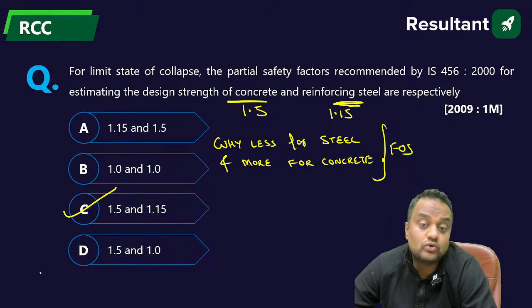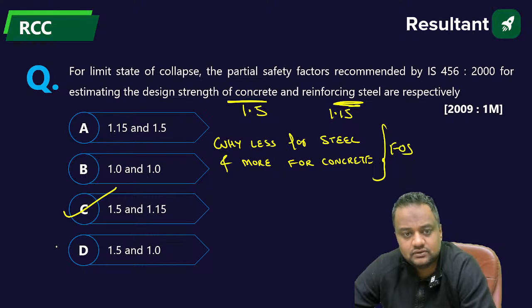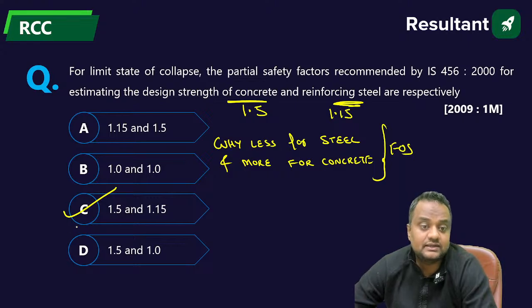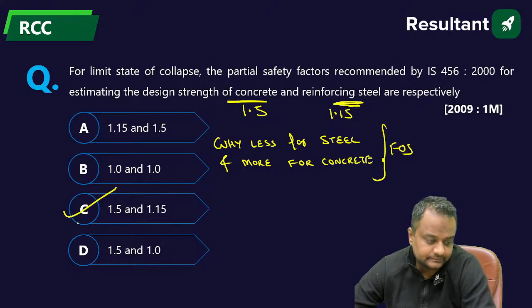Because, guys, steel is more homogeneous. Steel is generally made in factories, not generally, always made in factories, where the mixing, temperature, everything is perfect or near about perfect. But concrete is sometimes made by laborers at the site itself, so it is not as homogeneous as steel. So variation can be more. Therefore, more factor of safety for concrete.